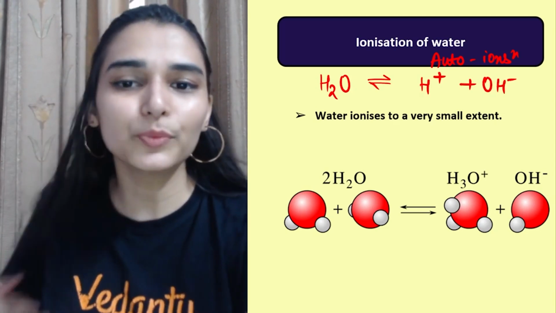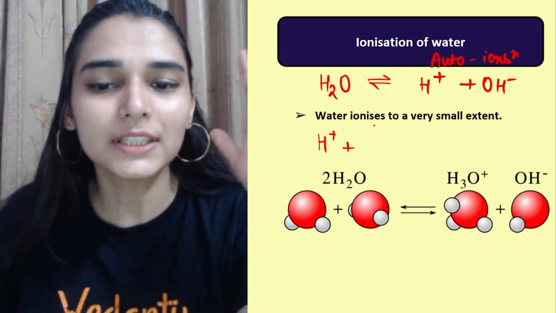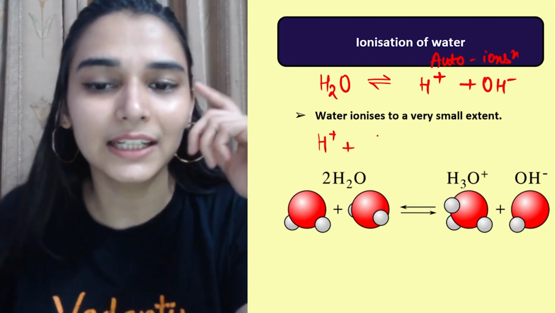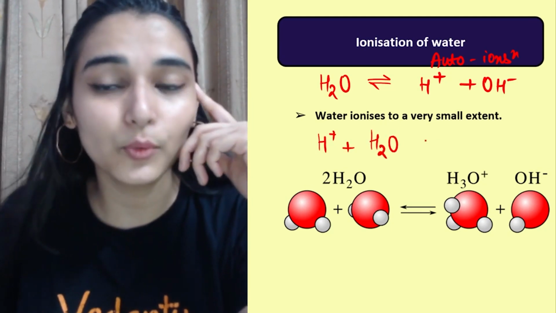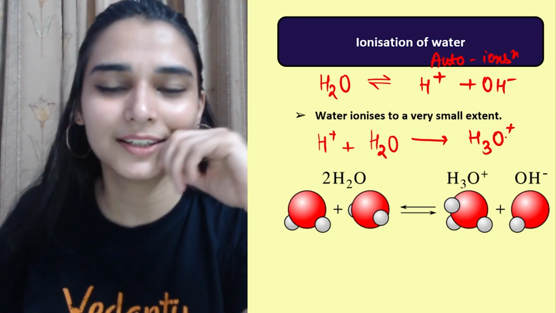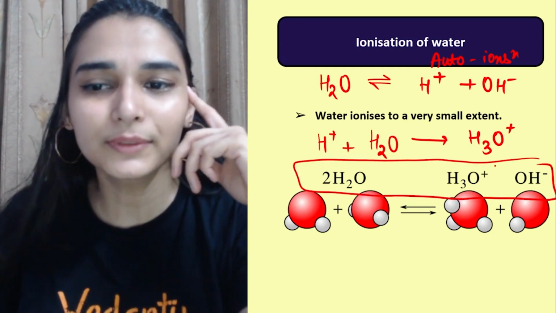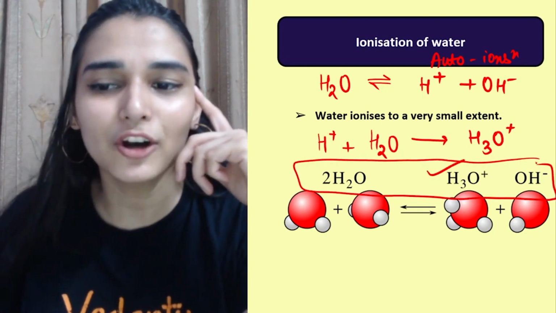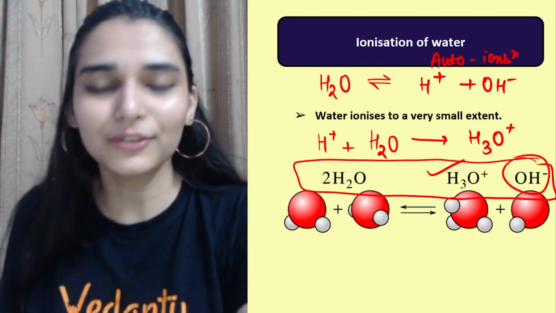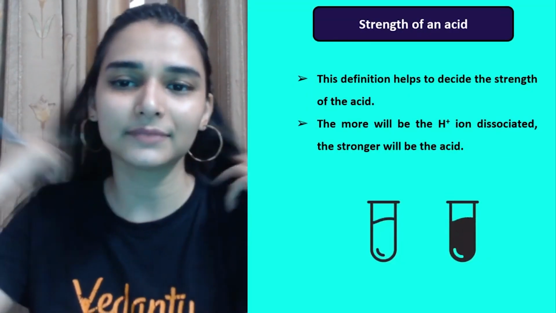Now this H plus ion is actually very small in size, so it is not able to exist independently, so it combines with another water molecule and leads to the formation of hydronium ion. ठीक है. So overall net reaction क्या होगा, ये two water molecules give me hydronium ions and OH ions. Auto ionization happens, right? Polar solvent होता है, you know that.